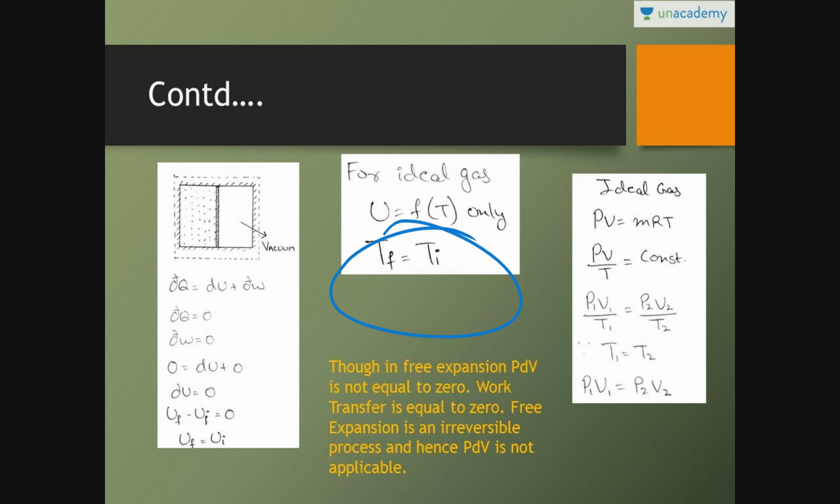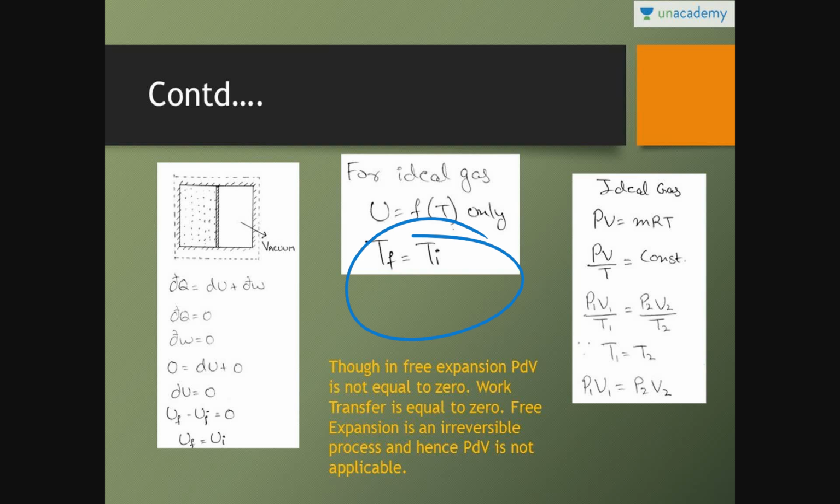Again, from first law of thermodynamics, dQ is equal to dU plus dW. No heat interaction is taking place, dQ is equal to 0. Work transfer, we have told you, dW is equal to 0. That means dQ is equal to 0, dW is equal to 0, dU is equal to 0. Final internal energy minus initial internal energy is equal to 0. That means final internal energy is equal to initial internal energy. And for ideal gas, we know that internal energy is a function of temperature only. That means final temperature is equal to initial temperature. So can we call free expansion an isothermal process?